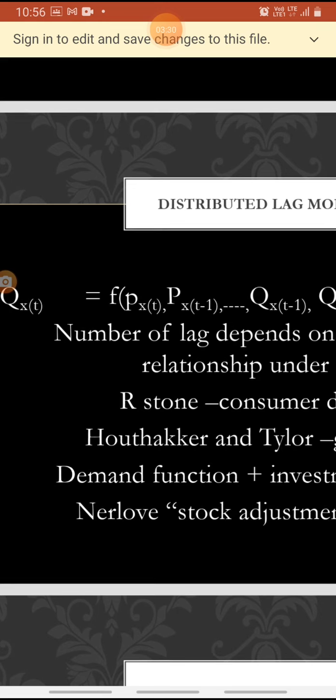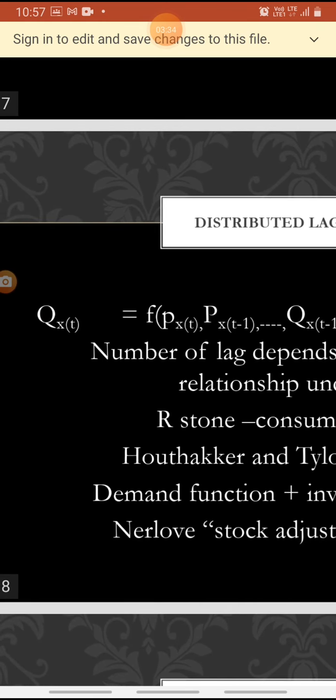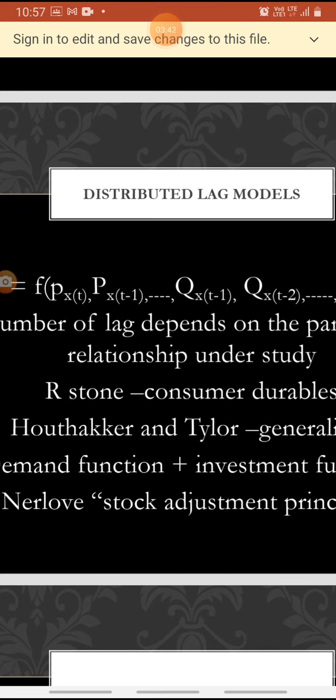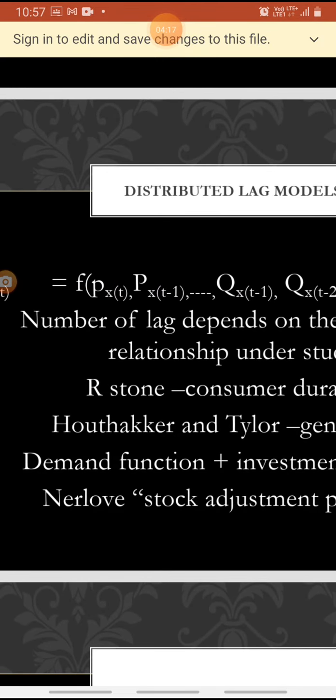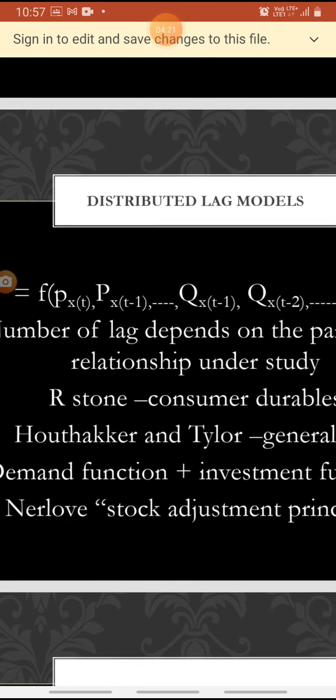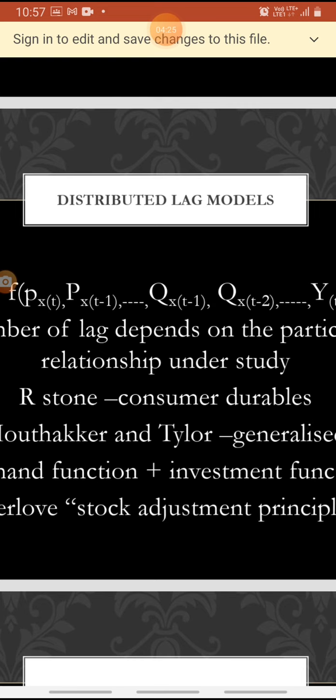The equation Qxt means quantity demanded of x at the current time, Qxt, as a function of price in current time, that is Pxt, previous time price Pxt minus 1, previously purchased quantity, that is Qxt minus 1, previously purchased quantity two years back, that is Qxt minus 2, Qxt minus 3, etc. Then current income Yt, previous income Yt minus 1, etc. How many years or how many lags we are studying depends upon the particular type of relationship we are going to study.